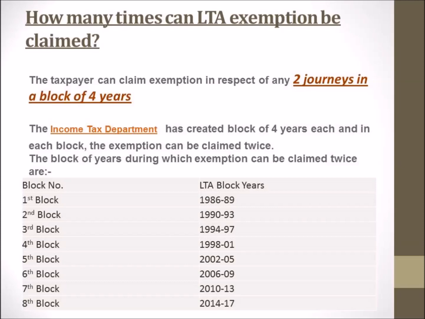Just remember, two journeys in a block of 4 years. For this purpose, the Income Tax Department has created blocks of 4 years each, and in each block the exemption can be claimed twice. This table shows how the IT department has divided the various blocks, and currently the 8th block is in progress.